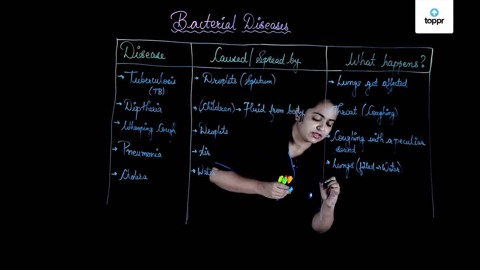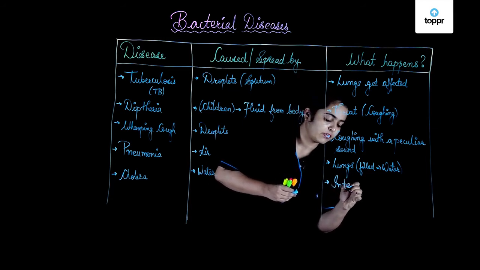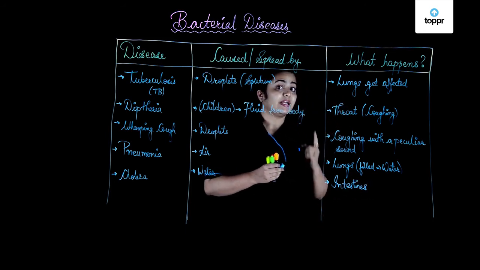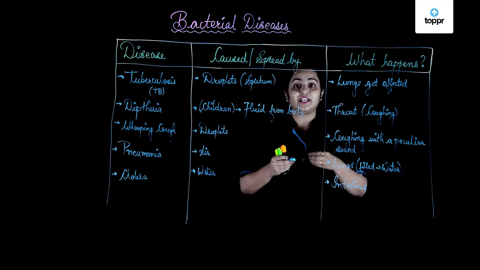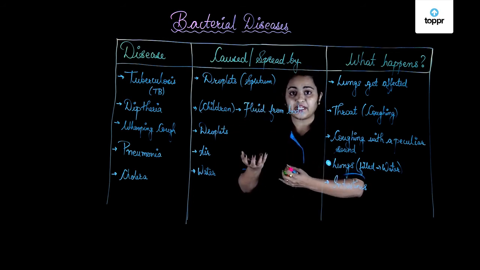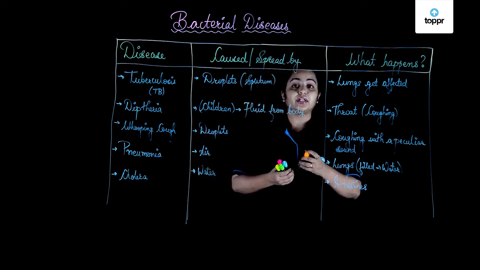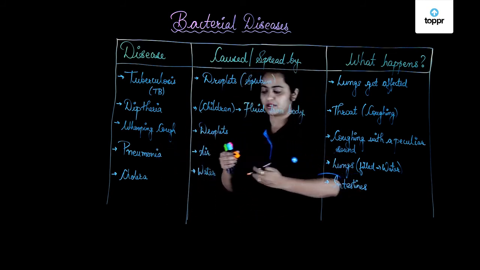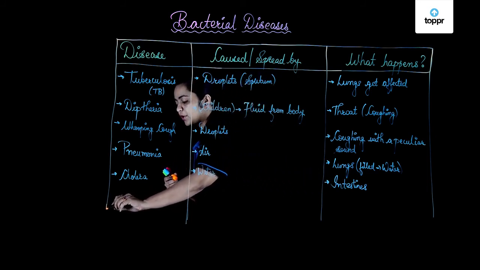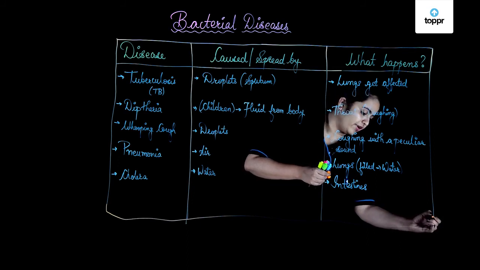The target organ for cholera is your intestines. So, if the intestines are targeted, what will happen? The problem of the intestine will give rise to watery stools, it will give rise to vomiting, and it will give rise to all the problems related to nutrition and digestion in humans. All these problems affect the human body in some way or the other.